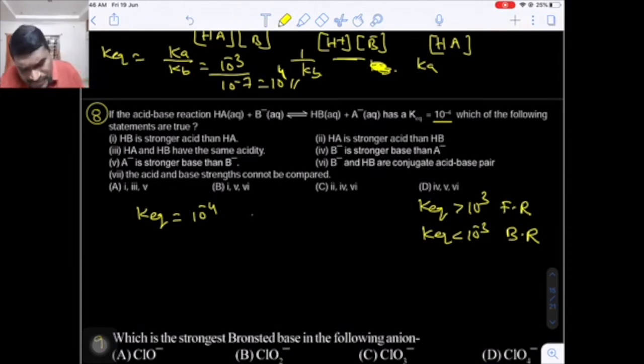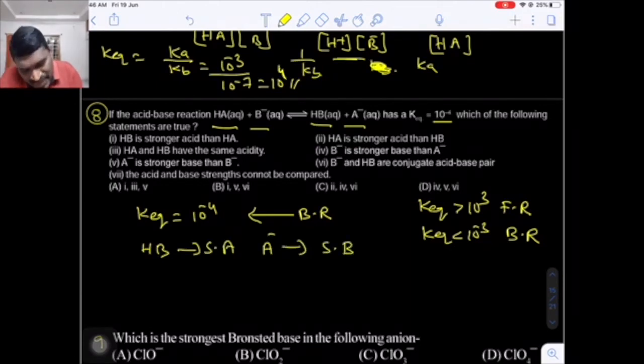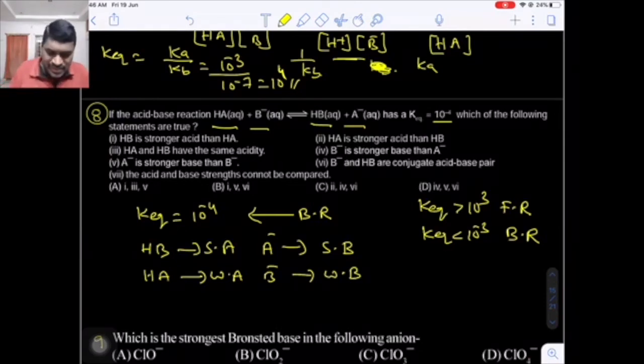Now here, in this reaction what happens? Backward reaction is favored. Which reaction is favored? Backward reaction. In the backward reaction, HB and A minus combine to give HA and B minus. That means HB should be a strong acid, yes or no? And A minus should be a strong base. And HA should be a weak acid, because a strong acid gives a weak acid. And B minus should be a weak base. B minus should be what? Weak base. So these are the concepts.